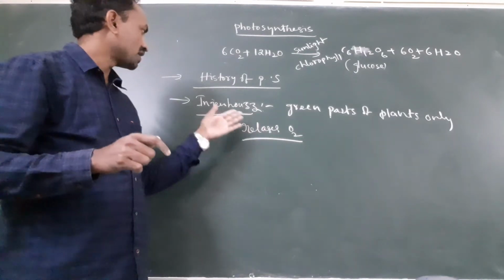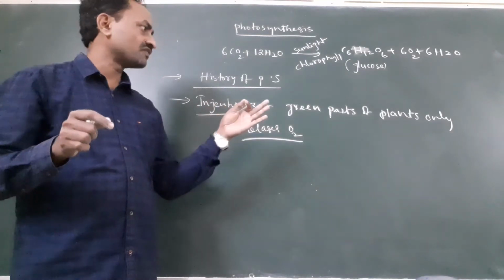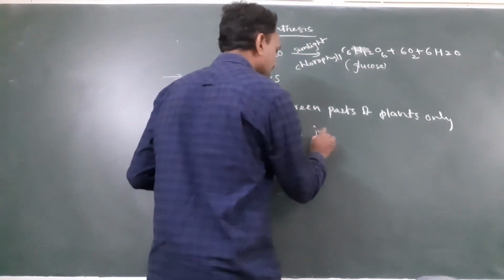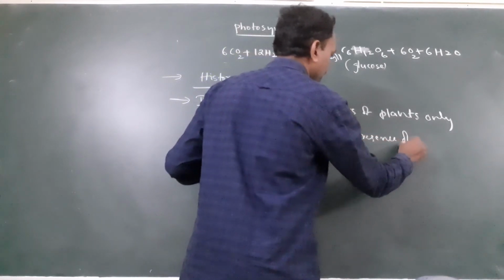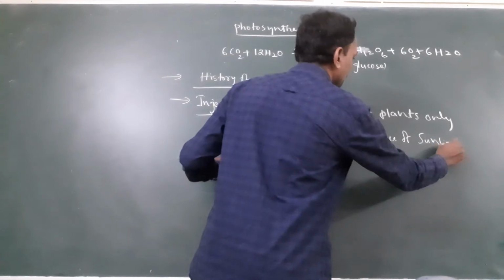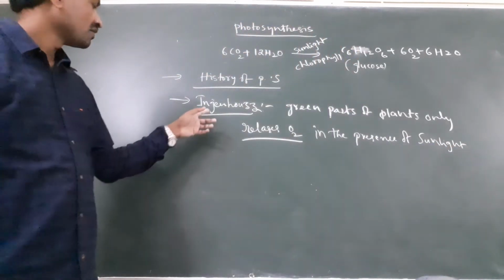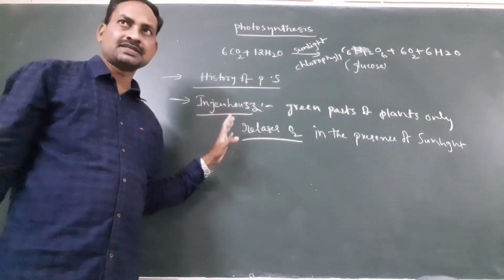So John Ingenhousz concluded that green parts of the plants release oxygen only in the presence of sunlight.